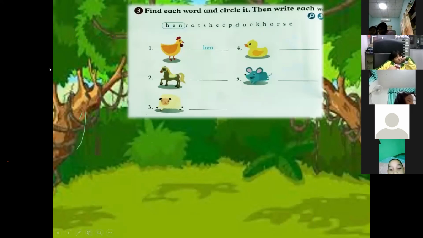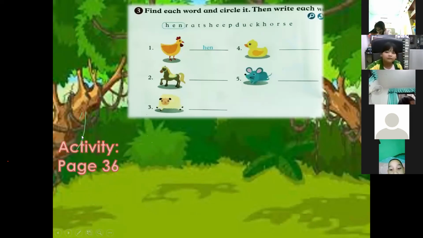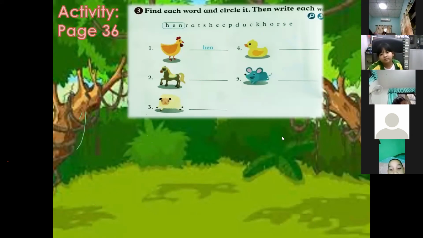We have on page 36 of your workbook. Okay, so we have exercise number 3. Exercise number 3, we have the instruction. Find each word and circle it, then write each word.